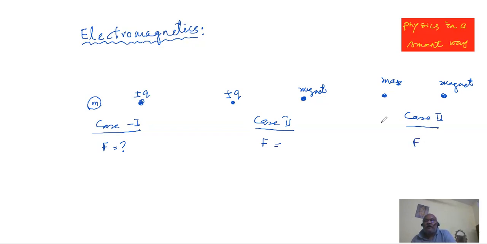Okay, think about, pause the video, think about the cases, and you have to think seriously and try to find the answer. Okay, but I cannot stop the video, I must continue. So you must give it. Okay, in all the cases, if you ask me of the answer, in all the cases, there is no force of interaction. Here the force is 0, here the force is 0, here the force is 0.